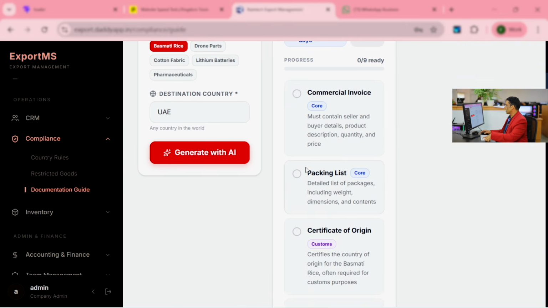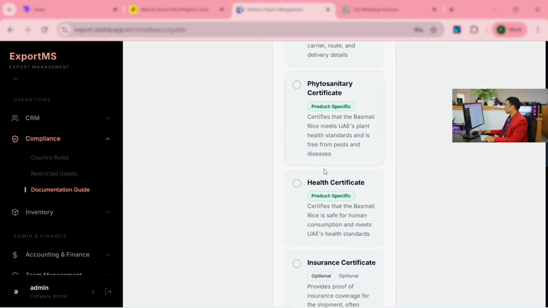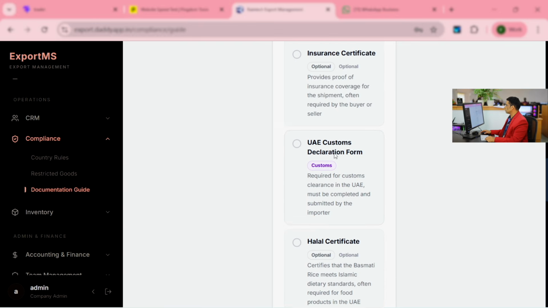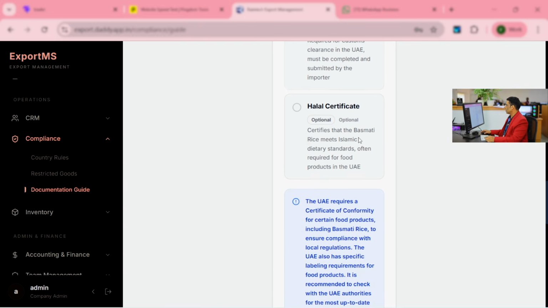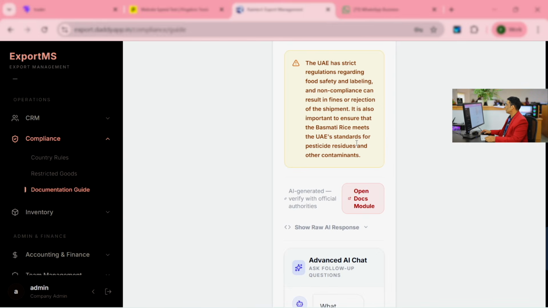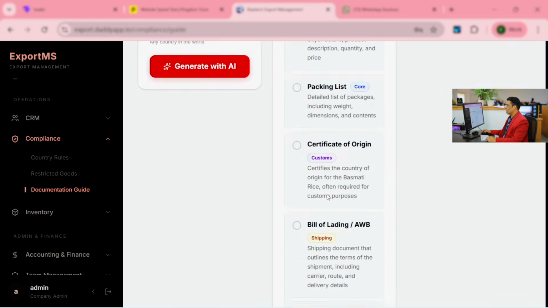Commercial invoice, packing list. These are the documents we should attach. Here, health certificate, insurance certificate, UAE customs clearance form. See, all this information, it has strict regulations regarding food and safety. Look at that. So all this information you will get through this AI platform.